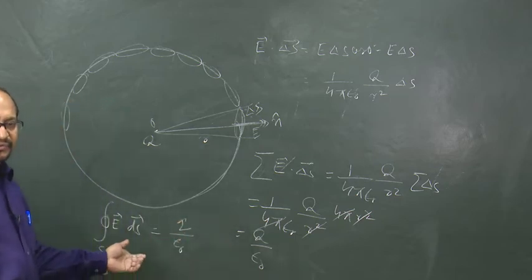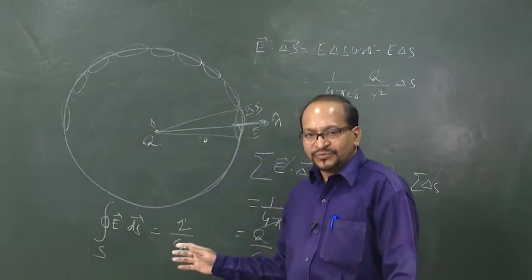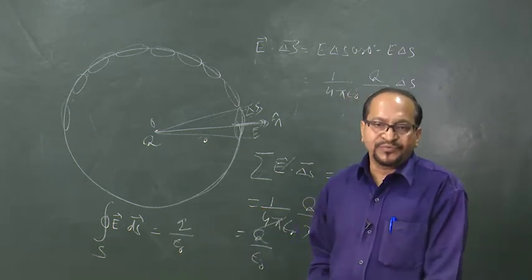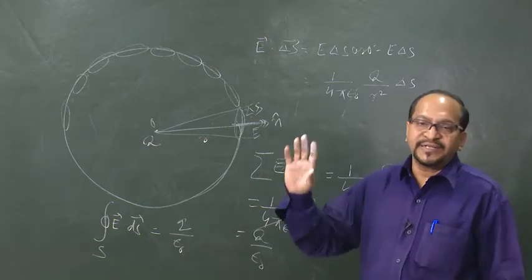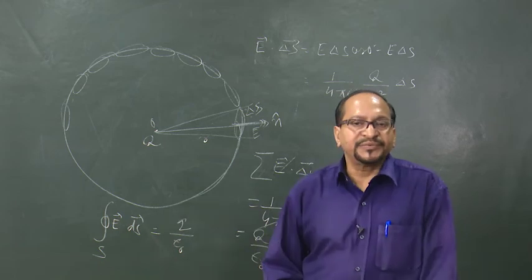So, this equation we have derived considering a sphere, but it is true, which we will prove now, for any shape of closed surface, and the charge may be located anywhere inside that closed surface, not particularly at the center of a sphere.